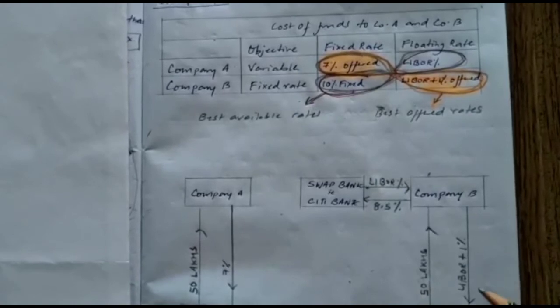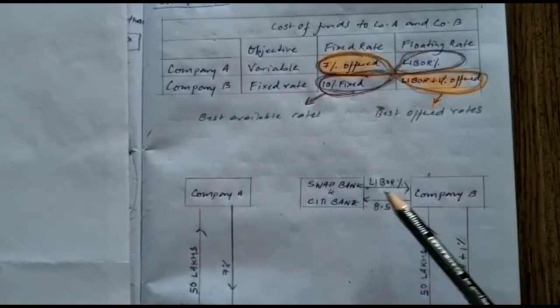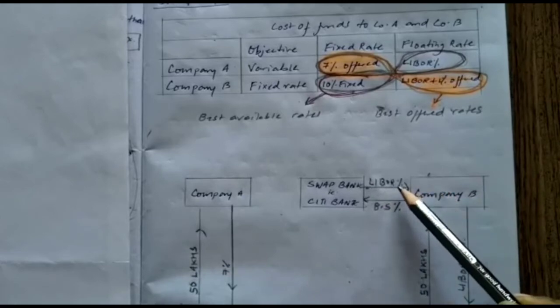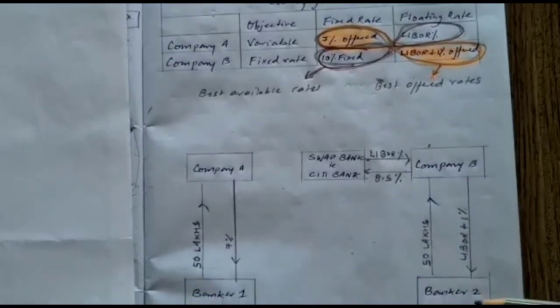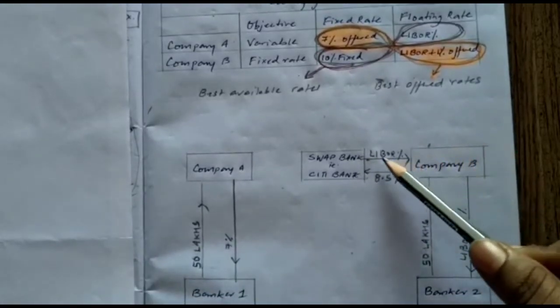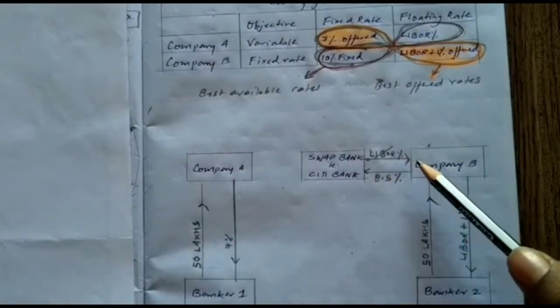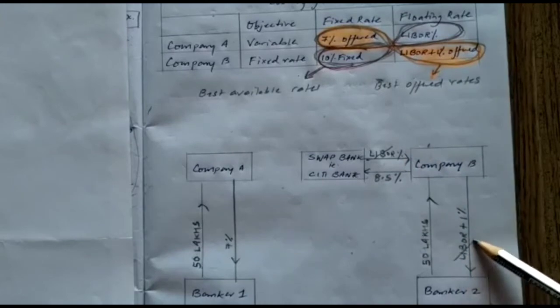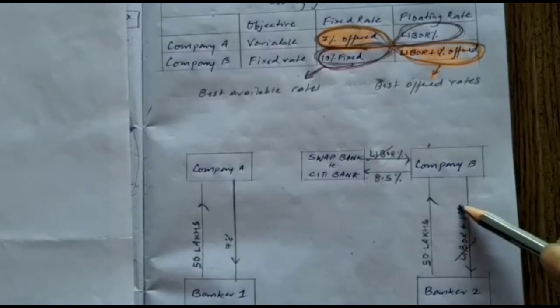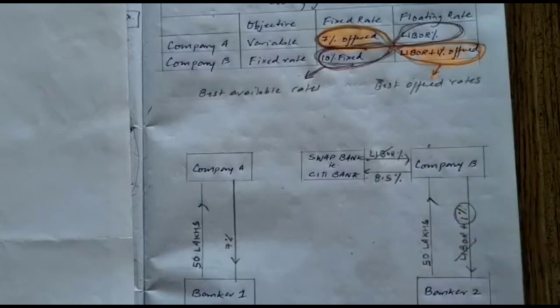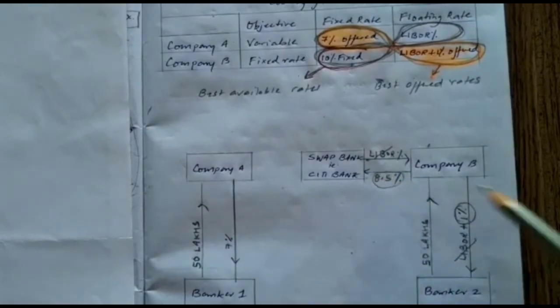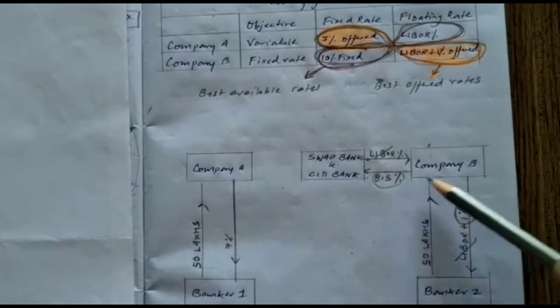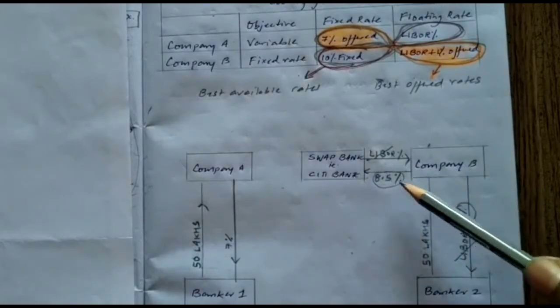Now if we check the commitment of company B, it is receiving LIBOR, and whatever LIBOR it is receiving from the swap, it is paying to banker 2. So we can strike off this LIBOR that is collected and the same LIBOR that is paid. Now what is remaining is this 1%. Apart from this one, there is also a commitment of 8.5% which company B has to pay. So the total commitment by company B is 8.5% plus this 1% makes